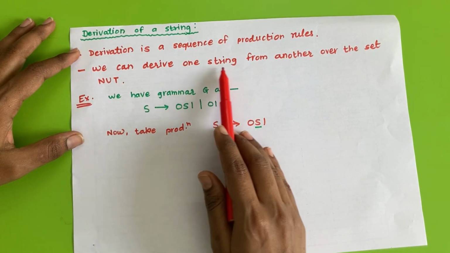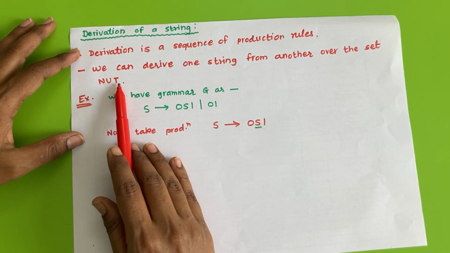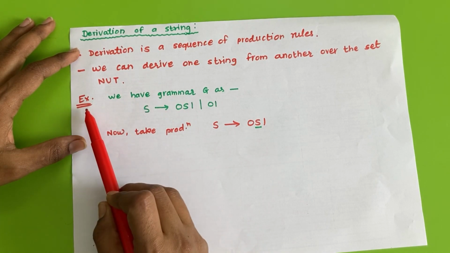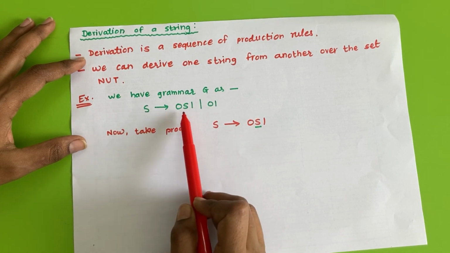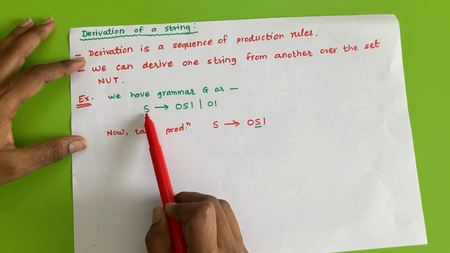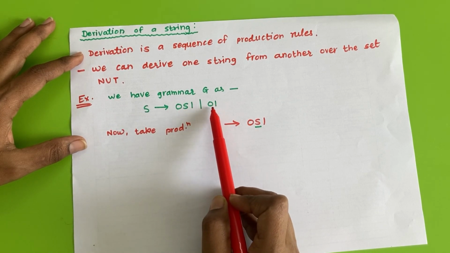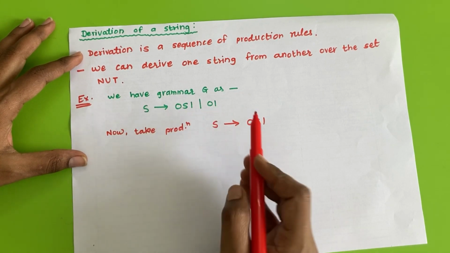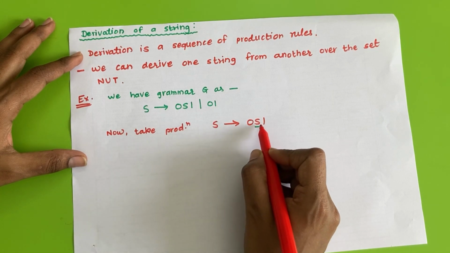We can derive one string from another over the set of non-terminals union terminals. So let's consider one example. Suppose we have a grammar G as S tends to 0S1 or 01, meaning S has the values 0S1 and another value 01. So I'll take the value of S as 0S1. Suppose I start with S tends to 0S1.